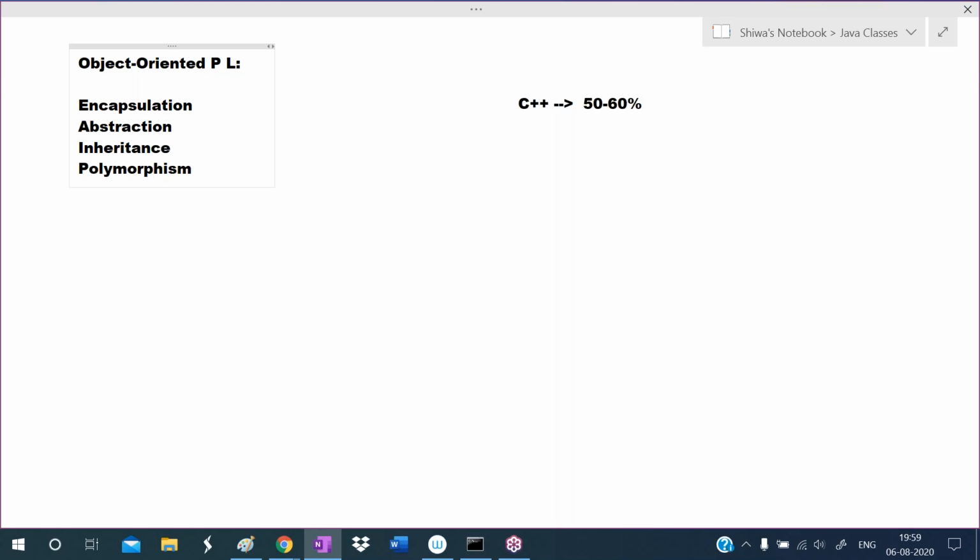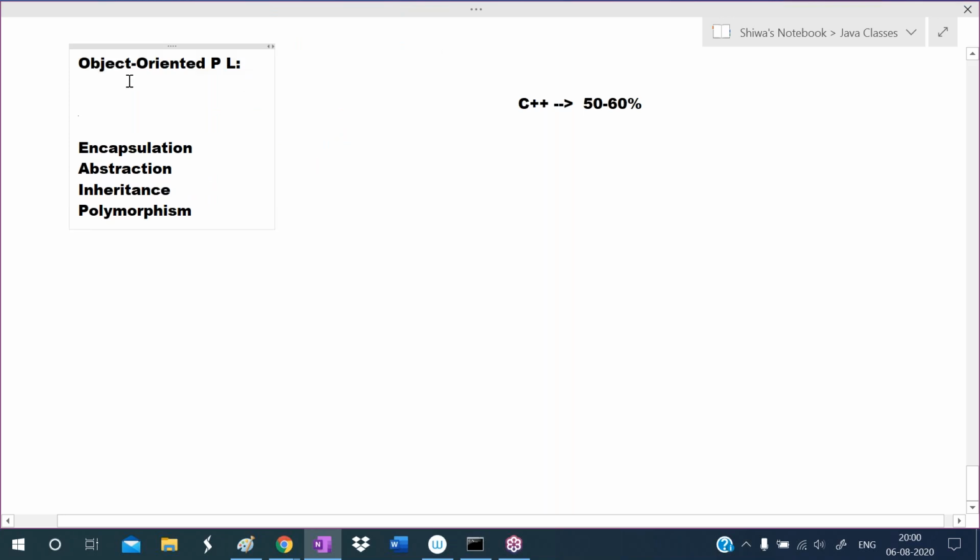We will discuss all these features in the further classes. Just remember that if any language supports encapsulation, abstraction, inheritance, and polymorphism, that language is called an object oriented programming language.